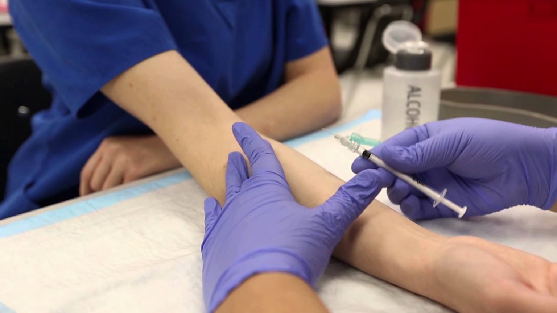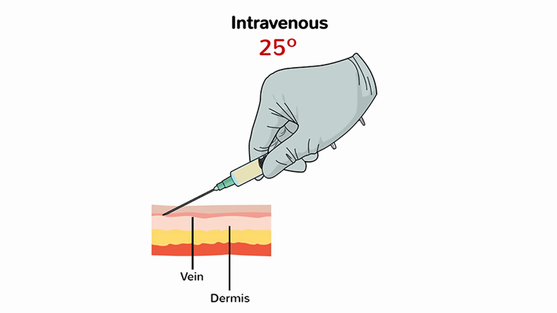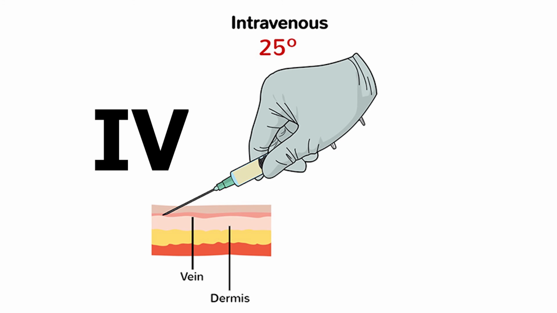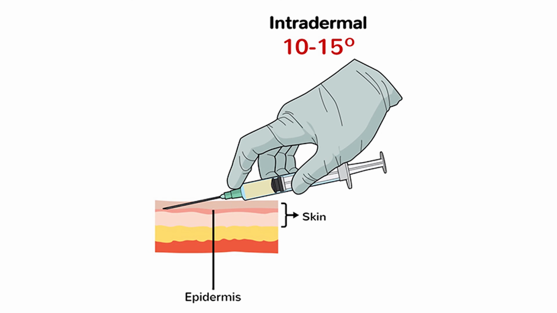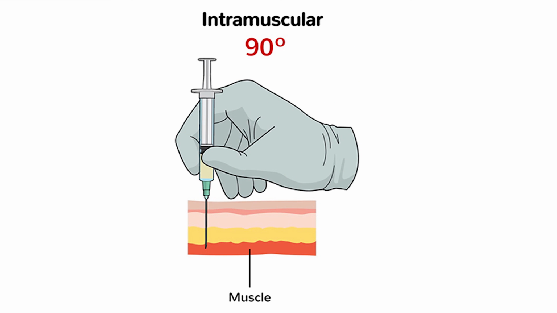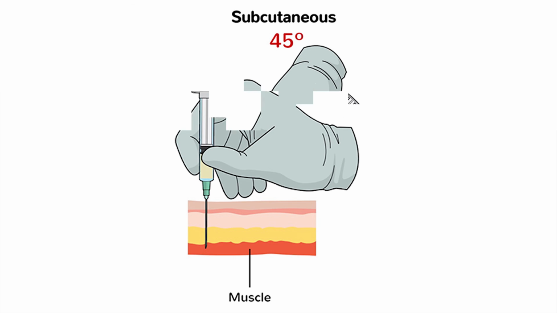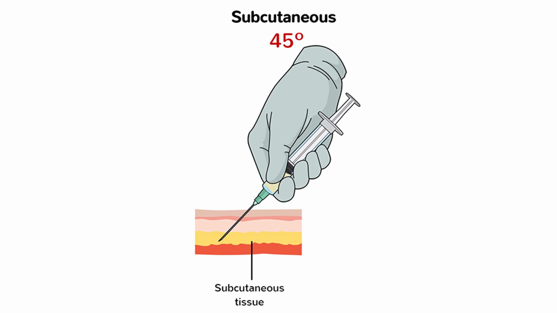And last, let's have a look. The short form of intravenous injection is IV. The short form of intradermal injection is ID. The short form of intramuscular injection is IM. The short form of subcutaneous injection is SI.